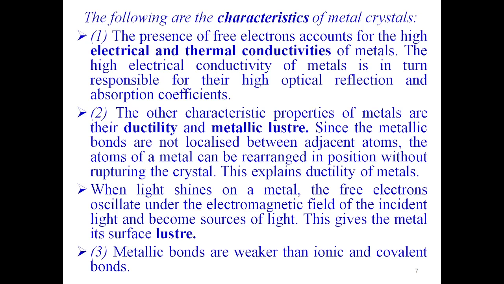Since the metallic bonds are not localized between adjacent atoms, the atoms of a metal can be rearranged in position without returning to the crystal. This explains ductility of metals. When light shines on a metal, the free electrons oscillate under the electromagnetic field of the incident light and become sources of light. This gives the metal its surface luster. Metallic bonds are weaker than ionic and covalent bonds, as already discussed.